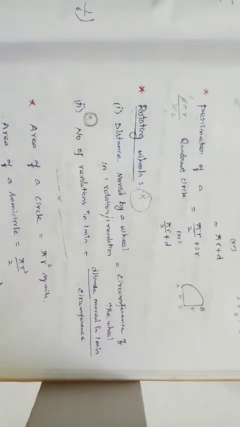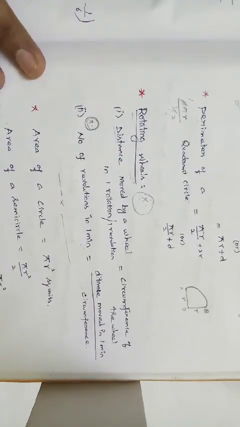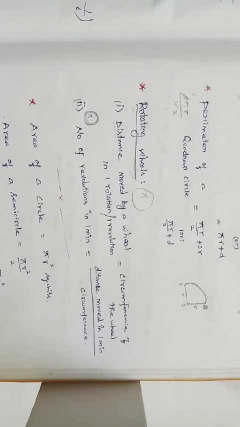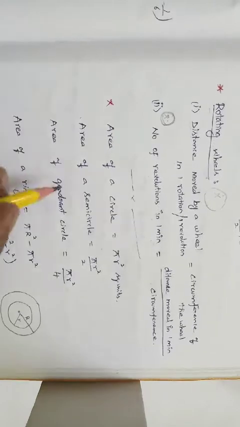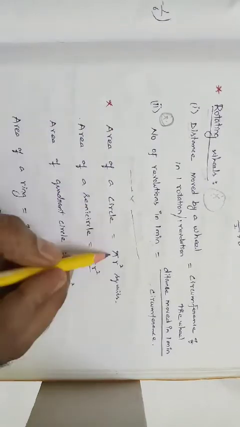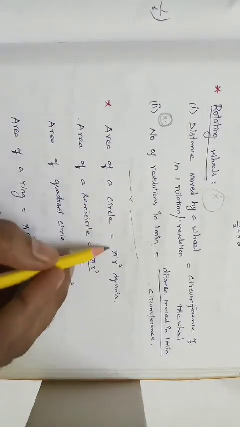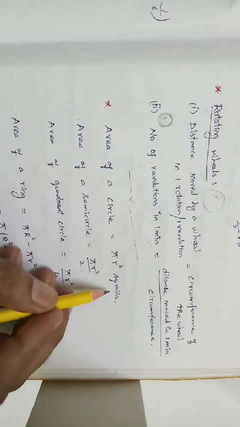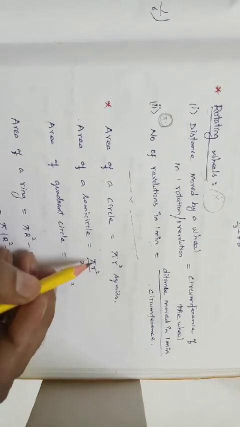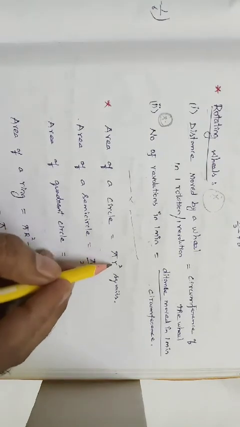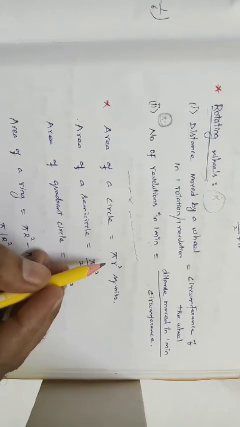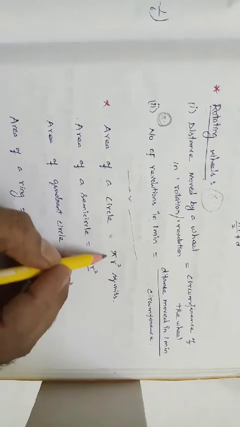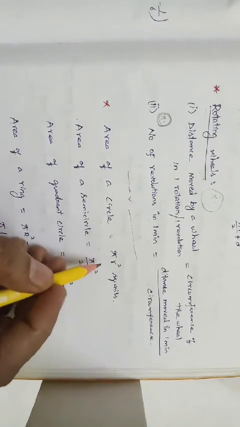So this is concept 1, perimeter and circumference of a circle. And concept 2 is the area of a circle. The area of a circle formula is pi r square units, here square units. Pi r square, that is very, very important. There, the perimeter of a circle is 2 pi r. Here, the area of a circle is pi r square. Learn the formula thoroughly, that is very important.